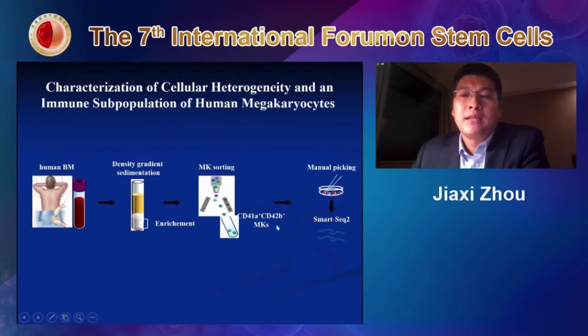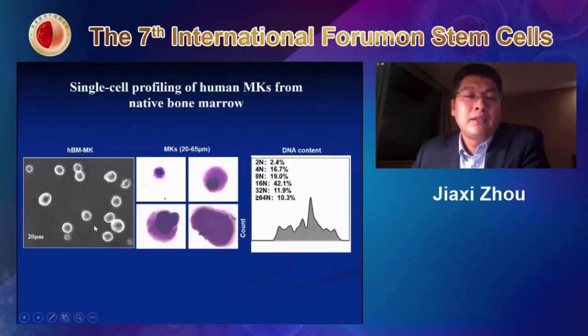As I show here, you can see the integral megakaryocytes have been isolated successfully. They are very big, and more than 50% are polyploid megakaryocytes. In our isolation strategy, we didn't get a lot of low-ploidy megakaryocytes. In contrast, we got a lot of more mature megakaryocytes.